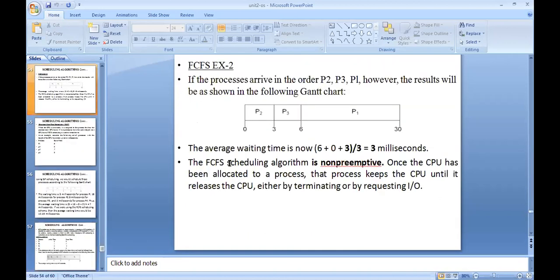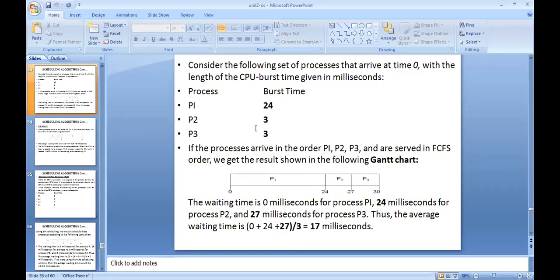And then, for example, if you run the programs like this, P2, P3, P1, P2 requires 3 milliseconds, P3 requires 3, and P1 requires 24 milliseconds. Remember this: P1 requires 24, P2 requires 3, P3 requires 3.